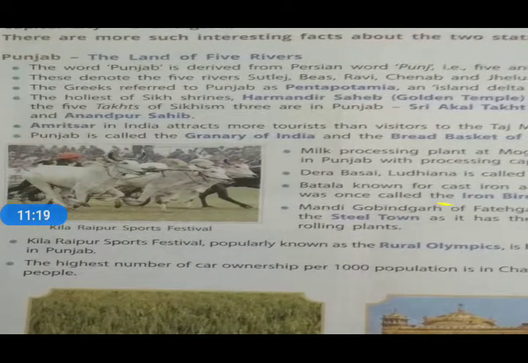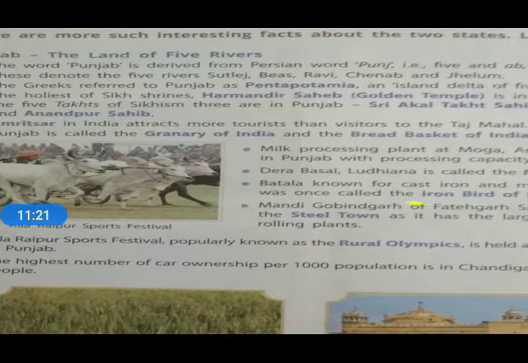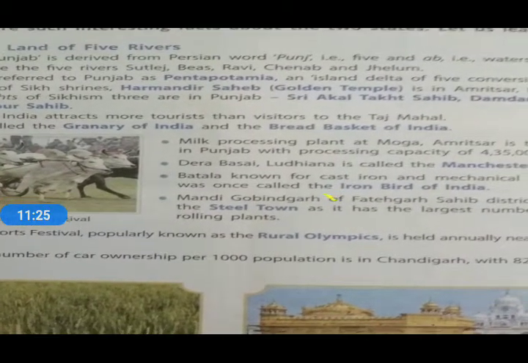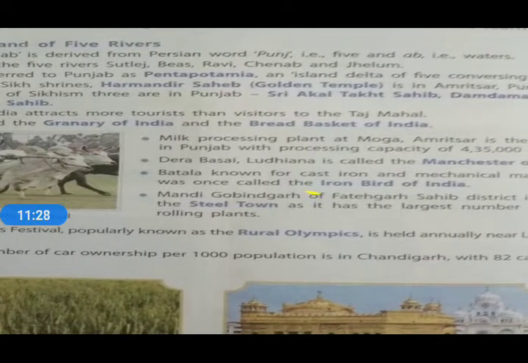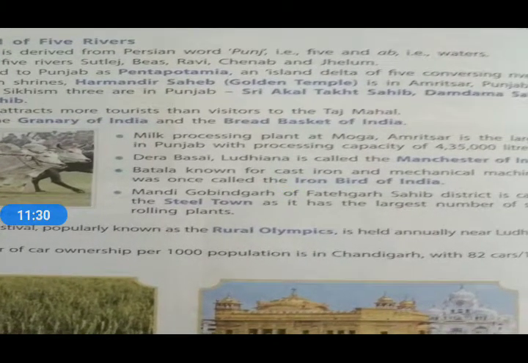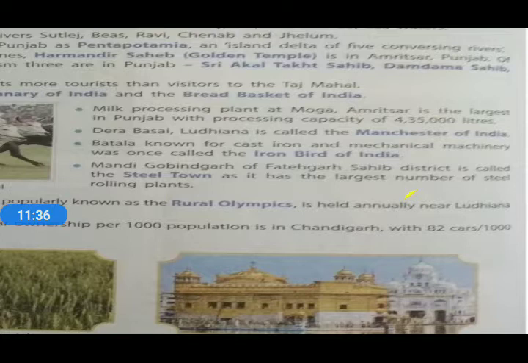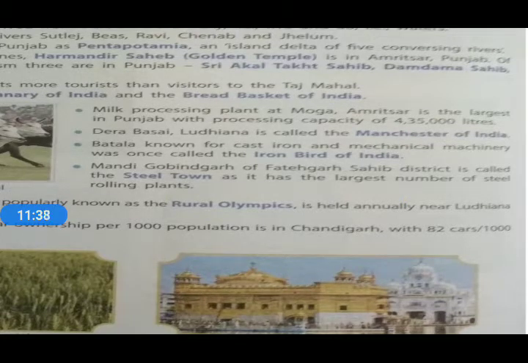Punjab is called the granary of India and the bread basket of India. The milk processing plant at Moga, Amritsar, is the largest in Punjab with a processing capacity of 4,35,000 liters.